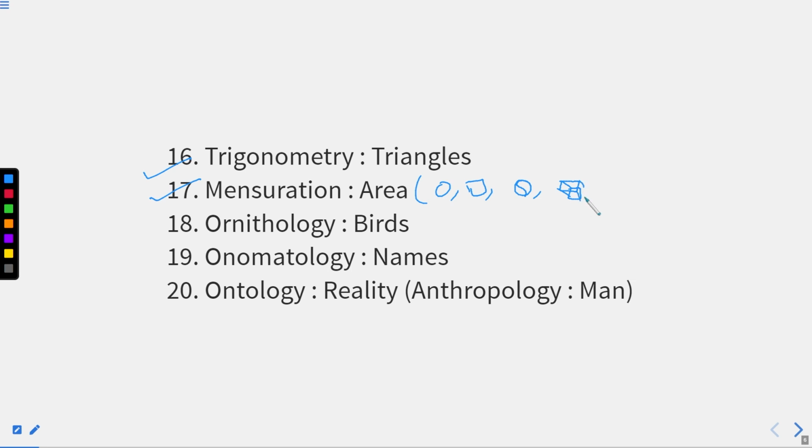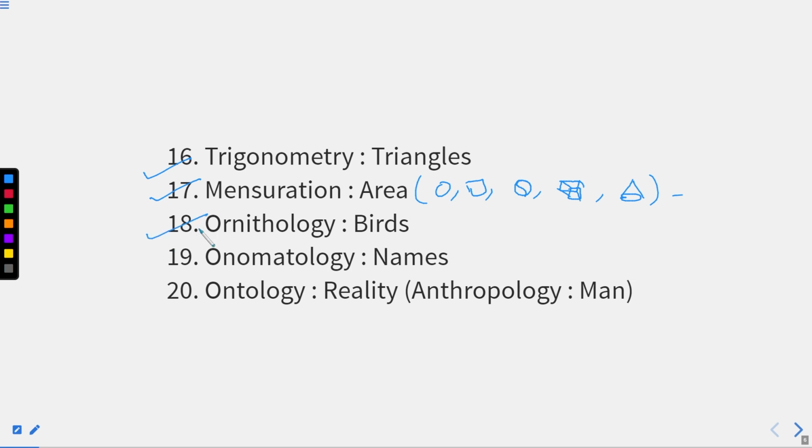Anything can be there, right? Either it is a cone, right? Any shape, their area, their volume, their surface area, their curved surface area, right? Any parameter related to any shape comes under this.